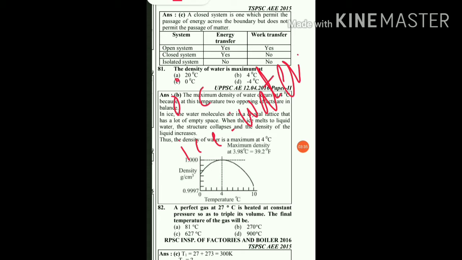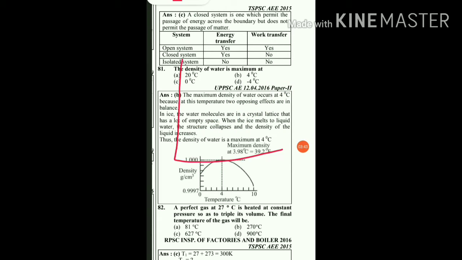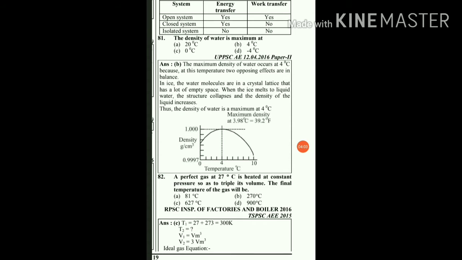As ice gets converted into water, its density goes on increasing up to 4 degrees Celsius, and at 4 degrees Celsius the density of water is maximum, and afterwards it starts to decrease. So option B will be the right answer.